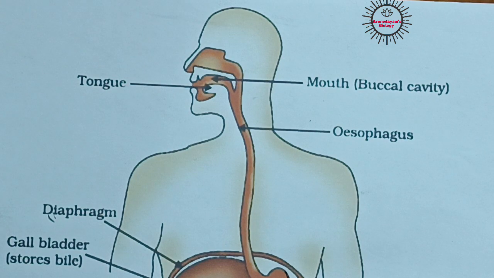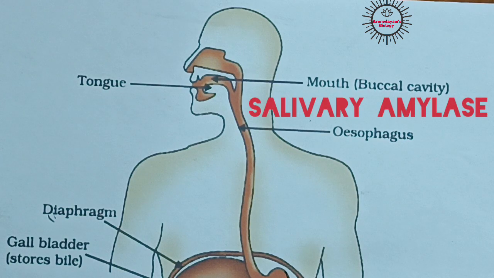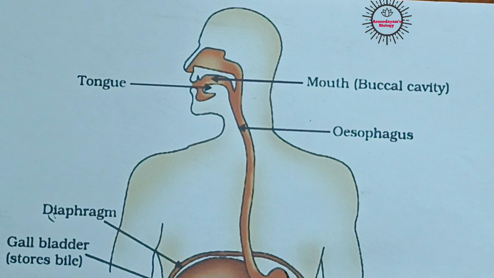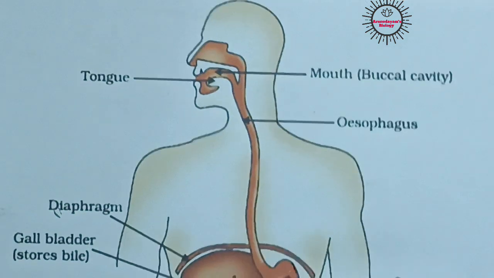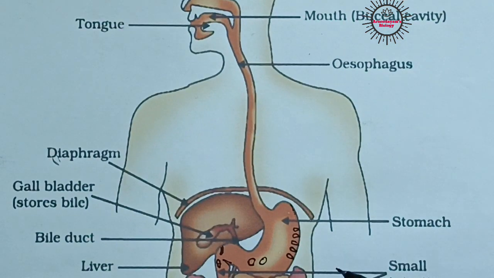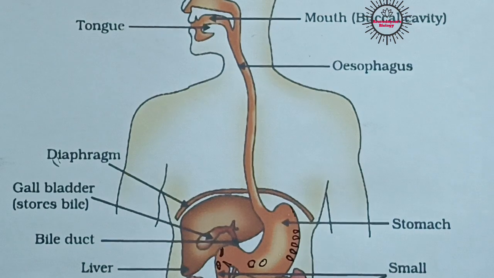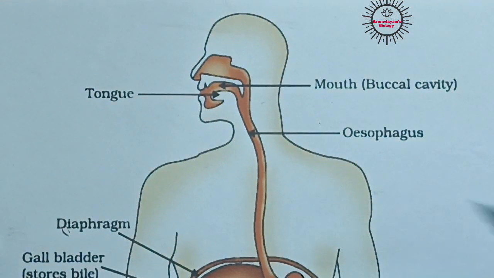In addition to that, saliva also contains a biological catalyst called salivary amylase. So saliva contains an enzyme called salivary amylase, which helps in the digestion of food in the mouth itself. Most of us think that digestion starts in the stomach, but no, actually digestion starts in the mouth itself with the help of salivary amylase present in saliva.